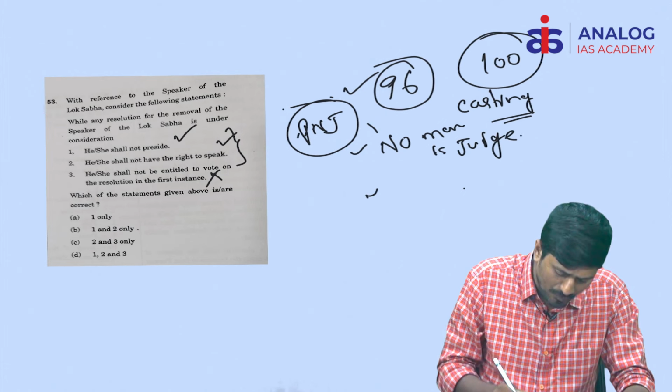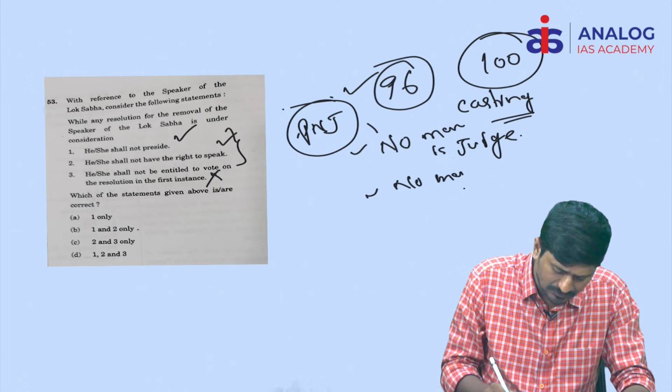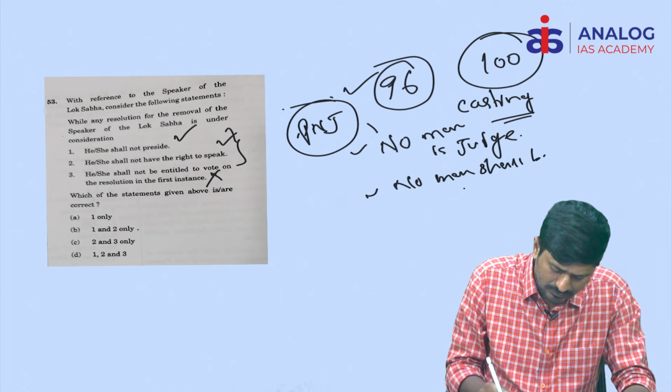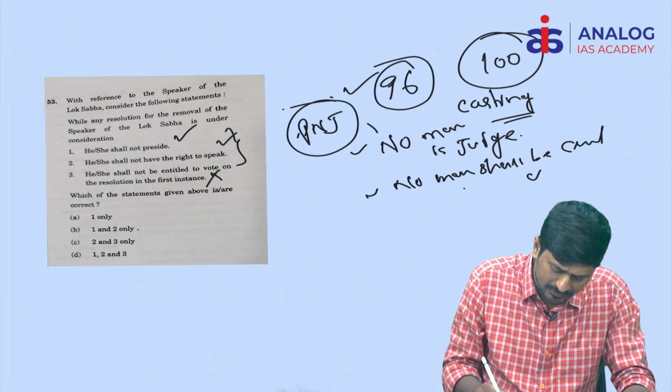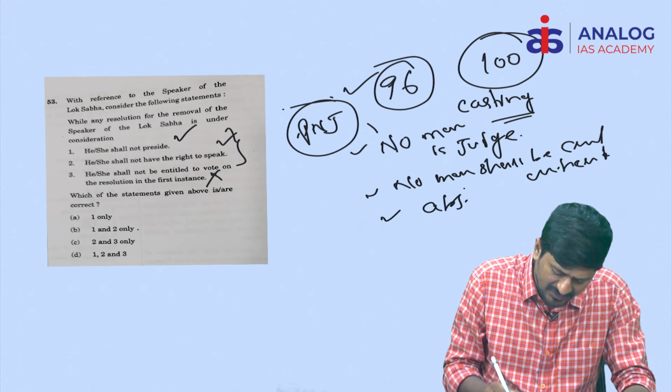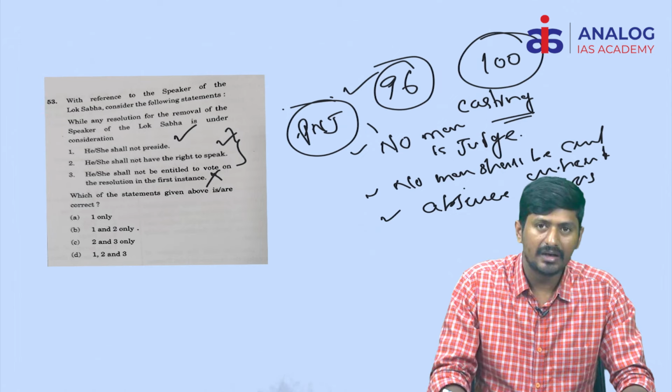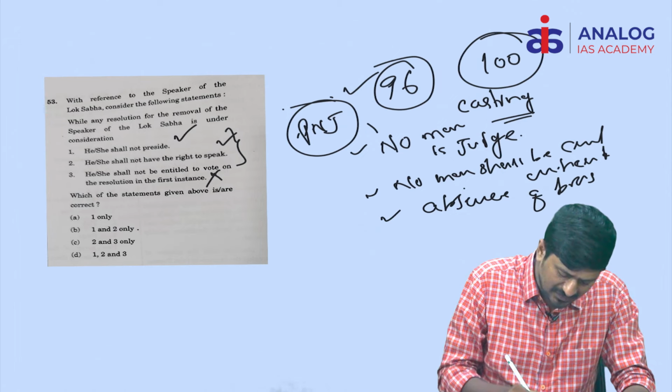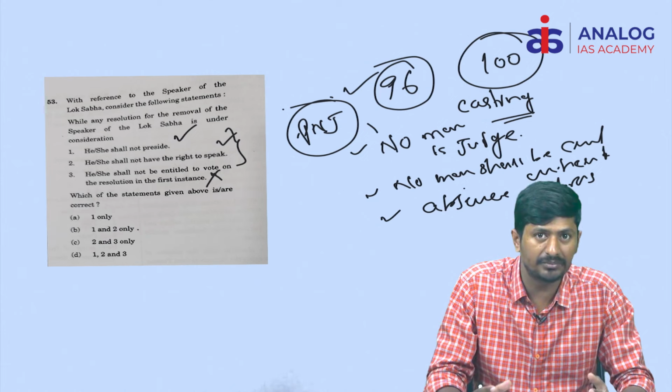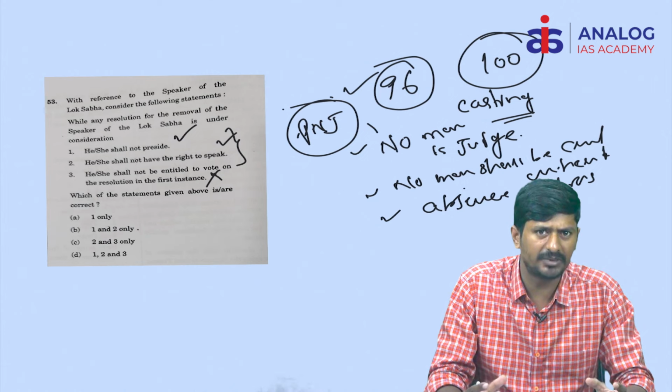Similarly, no man shall be condemned unheard. Third, absence of bias. As well as, justice must not only be done, it must also appear to be done. This is how we have various principles.